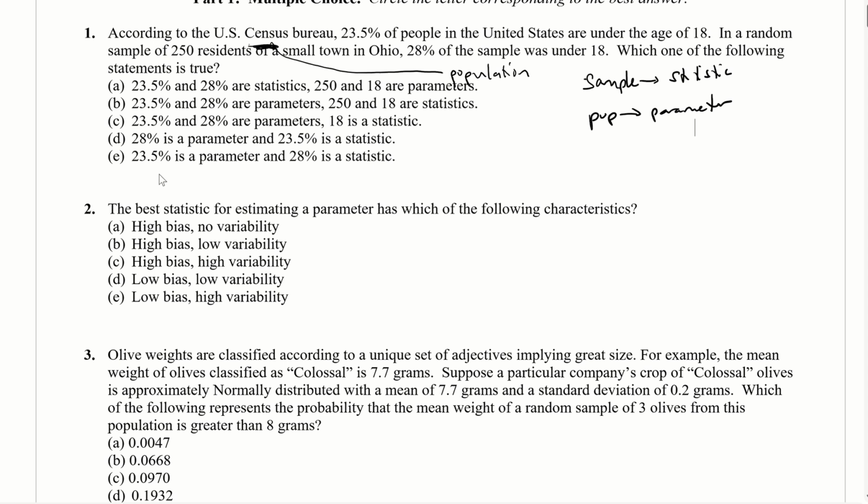So the best answer here is E. 23.5% is a parameter because that comes from the entire population. And then from the sample, 28% is a statistic, okay? So that's what we're looking for. All right, so remember that statistics are measures taken from a sample, parameters are measures taken from a population, and so these are measures taken from the population and sample respectively.